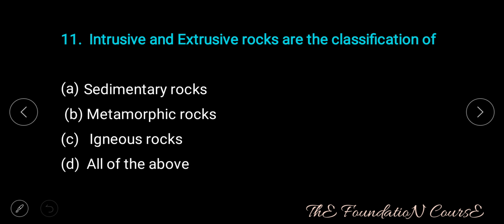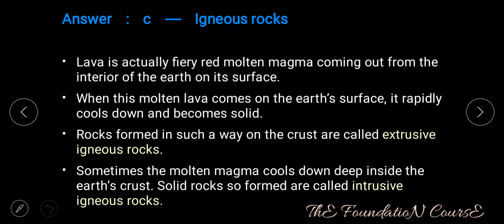Question number 11. Intrusive and extrusive rocks are the classification of: option A, sedimentary rocks; option B, metamorphic rocks; option C, igneous rocks; option D, all of the above. Answer is option C, that is igneous rocks.